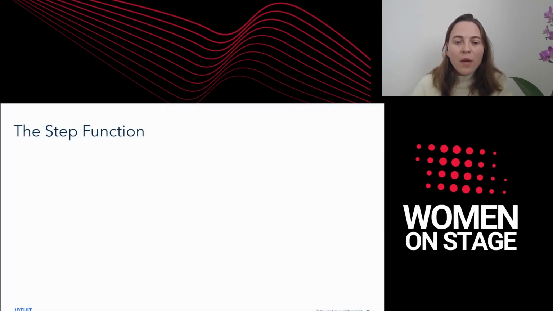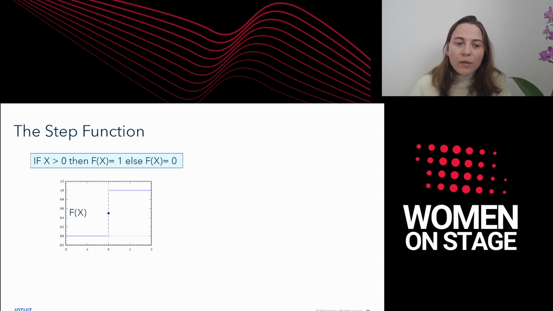So what is this comparison that we're doing in each node? It's a step function. What is a step function? It means that given an input x, if x is greater than 0, then f of x is equal to 1, and otherwise f of x is equal to 0. This is a step function where the step is at 0. What we're doing at the nodes is we have the threshold indicating where the step is. The threshold is the step.